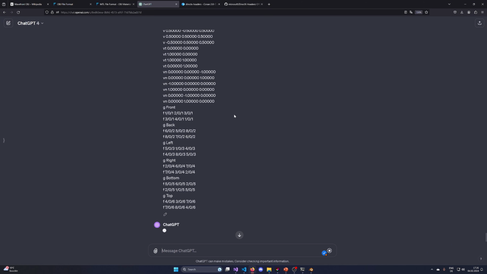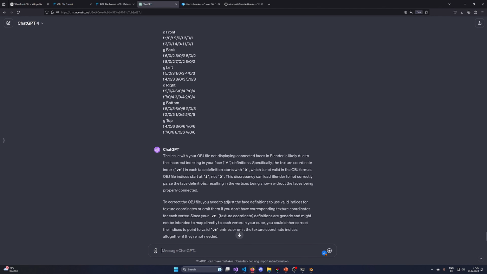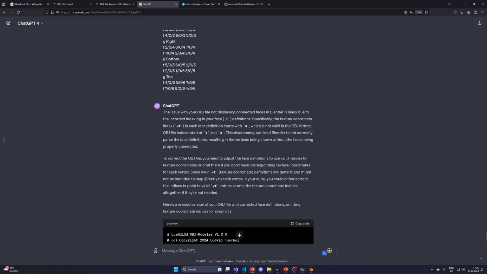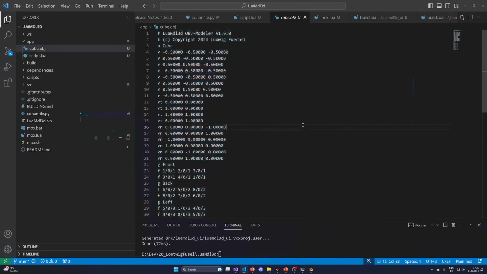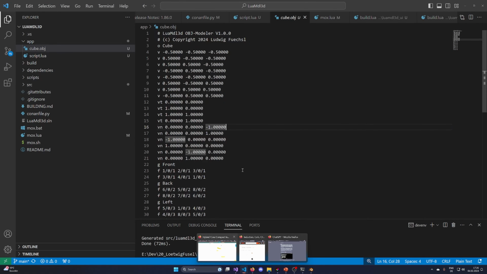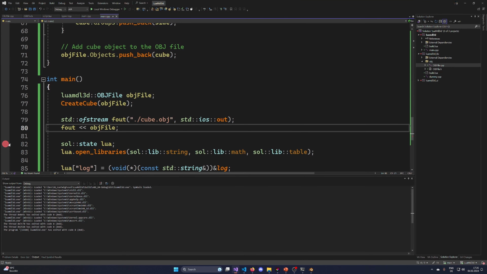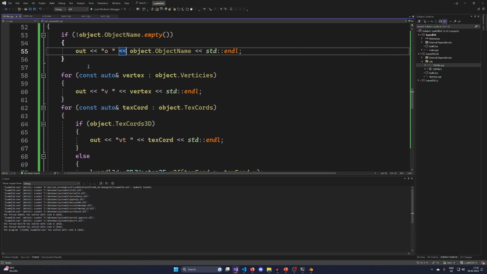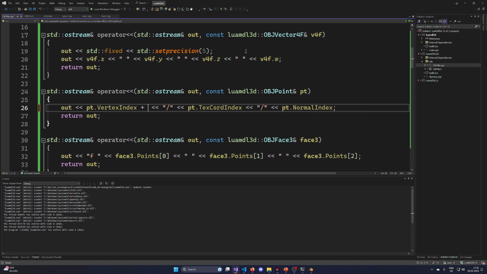It's really a handy tool for things like this. You did incorrect indexing in your face F definition, especially the texture context VT starts with 0. Oha. It's one-based indexing? Ha, interesting. How do I implement this? If we have one-based indexing, I think, yes, I know how to index it, because we have an operator that's putting out these indices.